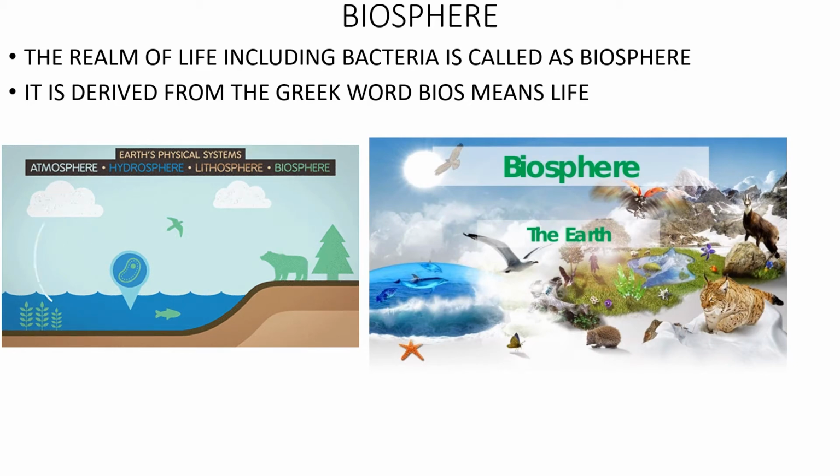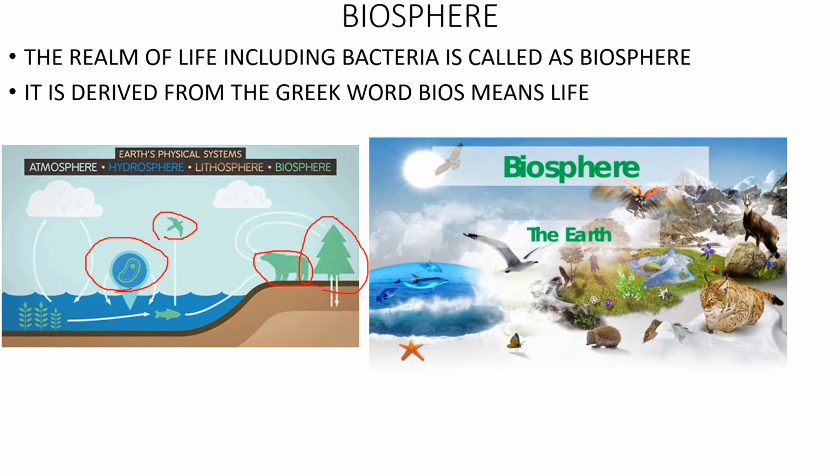Bios means life. And all living things come under this realm. These plants, these fishes, all these things come under biosphere.